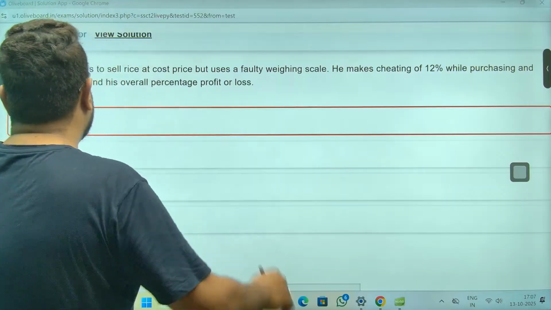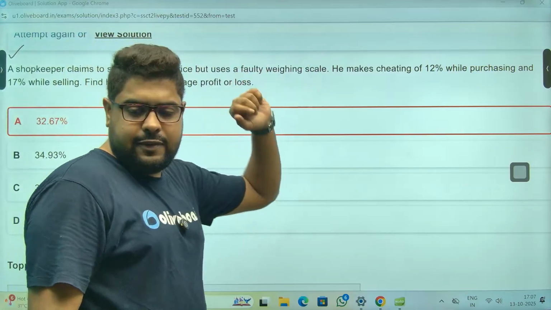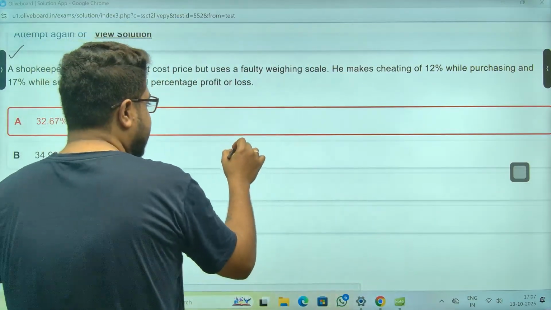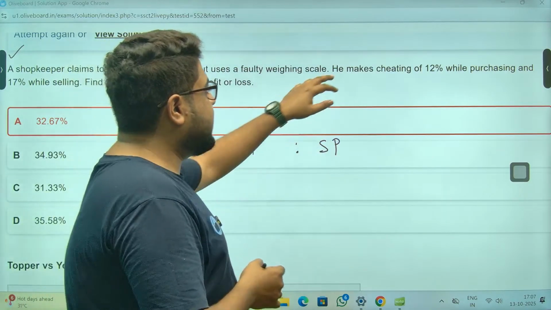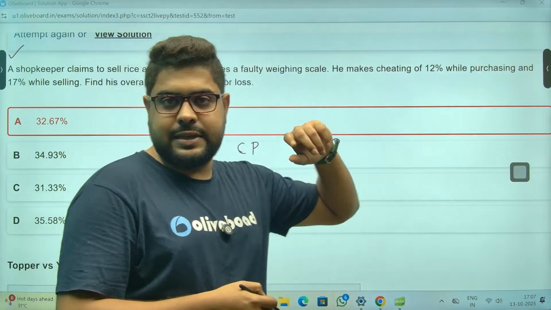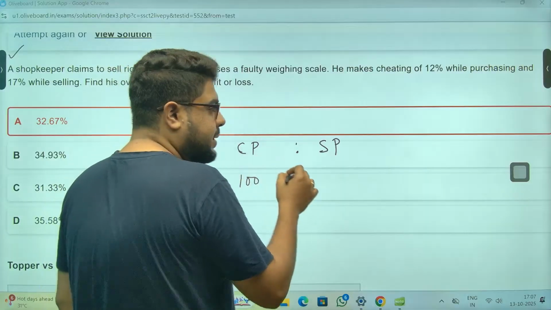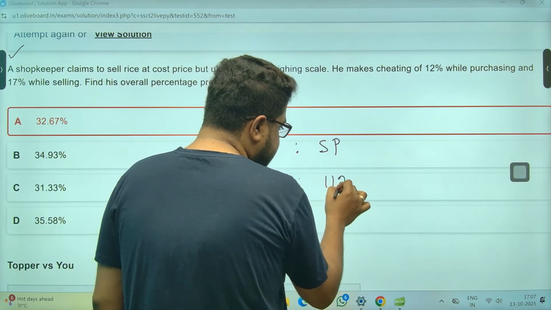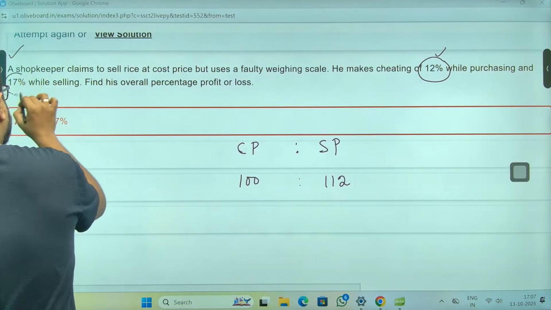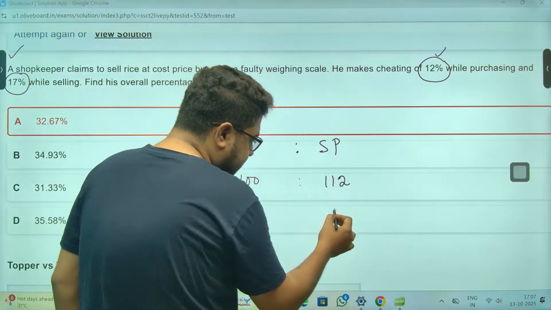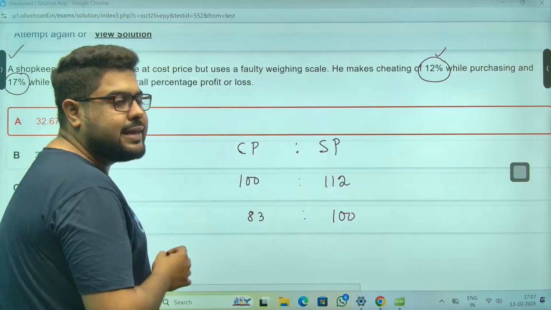Now, first question. A shopkeeper claims to sell rice at cost price, but with a faulty weight. So again, it's a dishonest dealing question. Sir, what is the best way? Go with CP, SP, this ratio. He cheats 12% while purchasing, meaning he says he's taking 100 grams, but actually he's taking 112 grams. And while selling, he cheats by 17%, meaning he says he's giving 100 grams to the customer, but actually he is giving 17 grams less, meaning 83 grams.